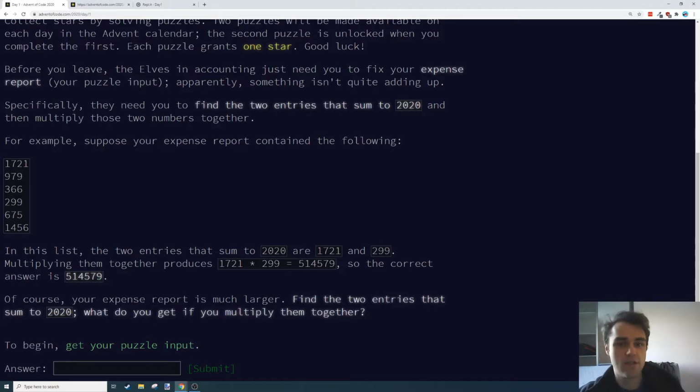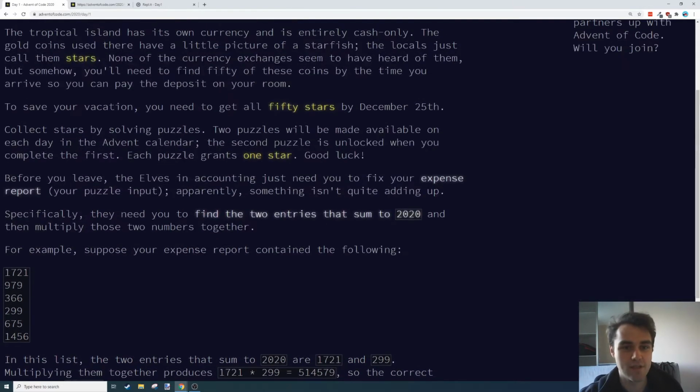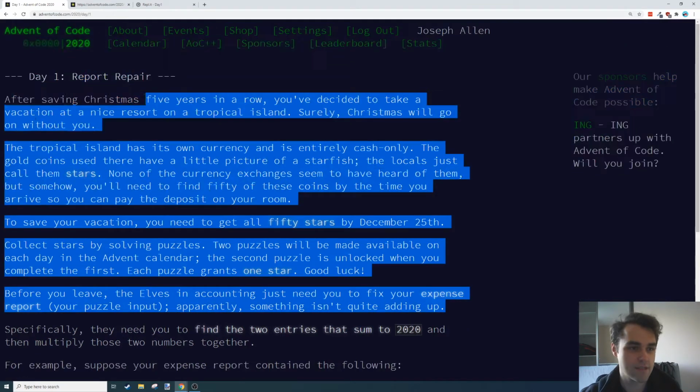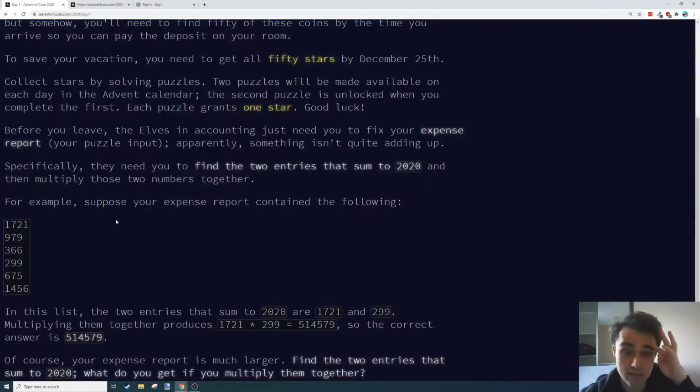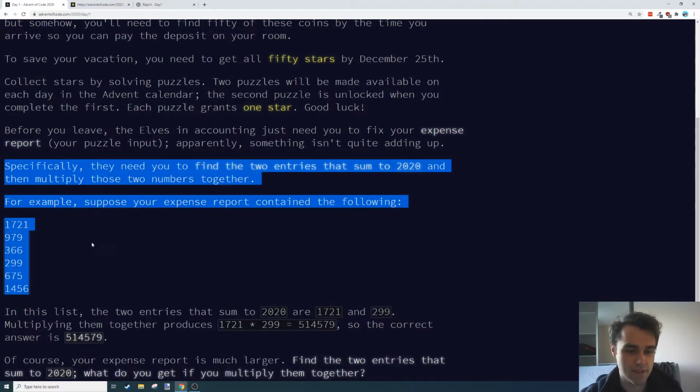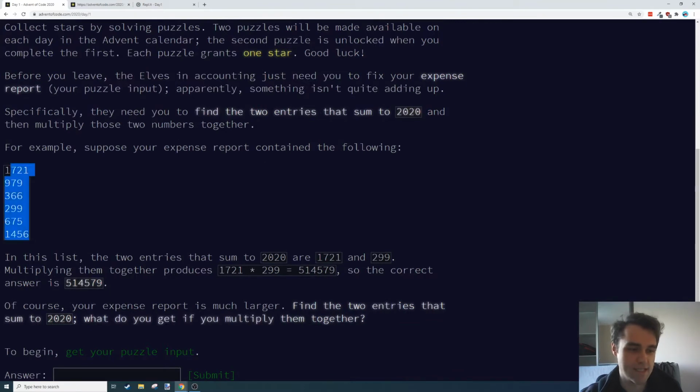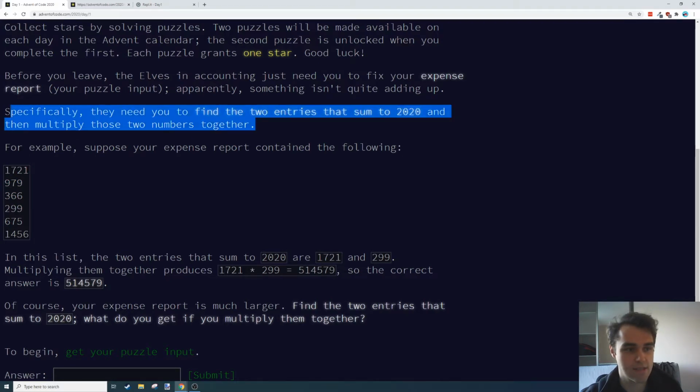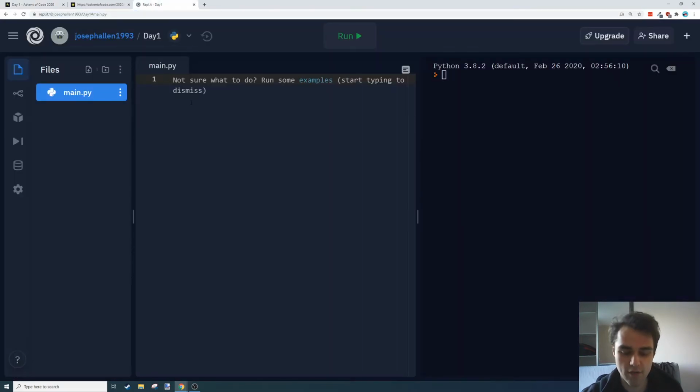Okay, so the first thing I do is look at all this, and there's a lot of information there that's completely irrelevant. Basically, everything up here is irrelevant. This bit is kind of relevant, and it also gives us our first test case. So we can try with these as our test case, and I'm going to copy this. This is a good comment that's going to summarize everything.